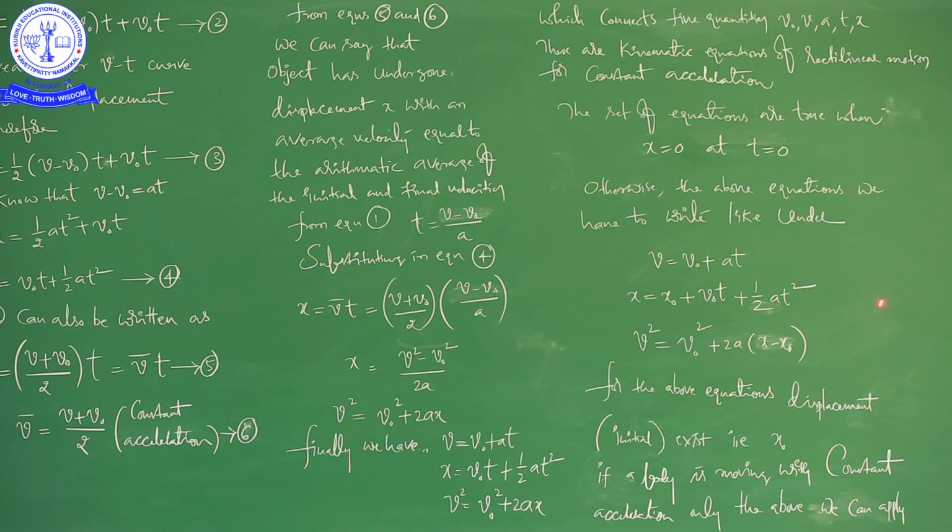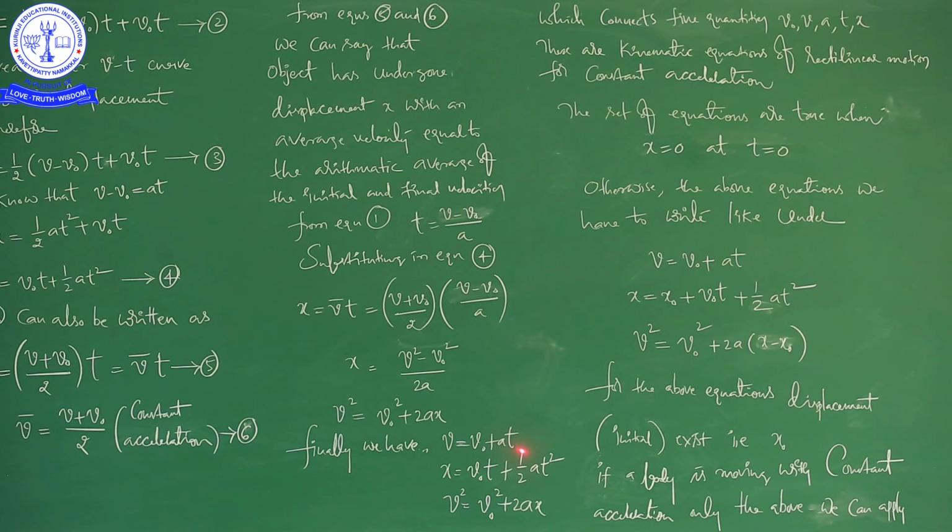So, for example, a body starts with some initial velocity. Suppose you know the initial velocity, you know the acceleration and you know the time, then automatically you can find the final velocity by using the first equation of motion. Similarly, in another situation, you know the initial velocity, the time of journey and the acceleration. Then by using the second equation of motion, you can calculate displacement. So, that is the use of the second equation of motion.